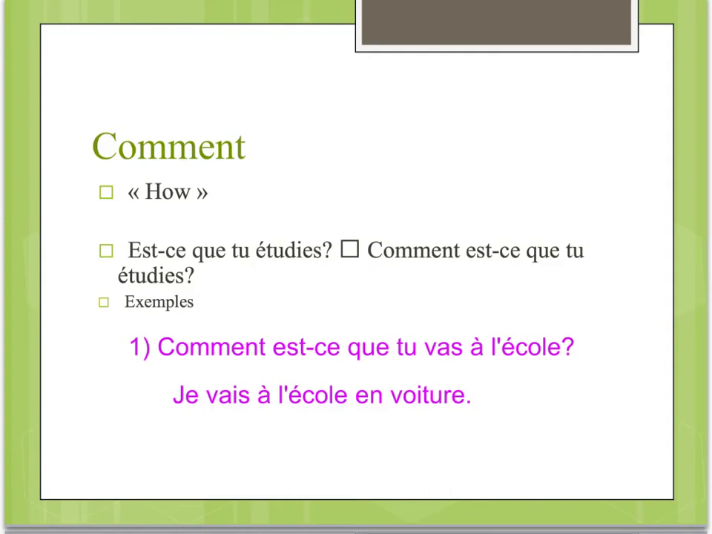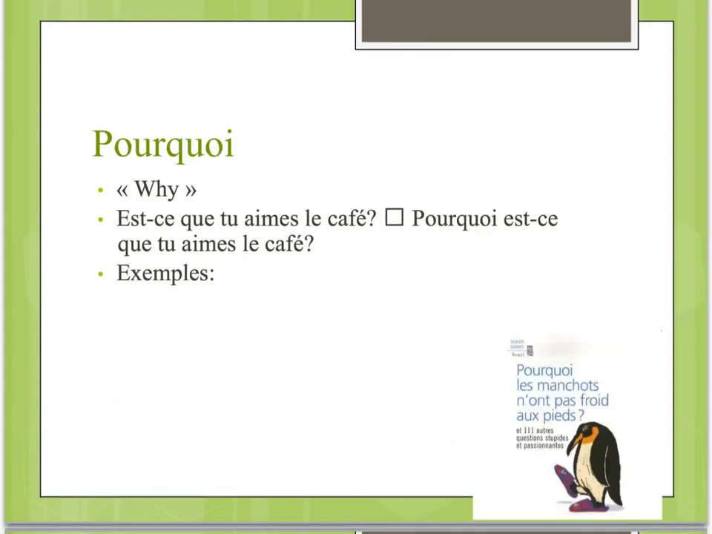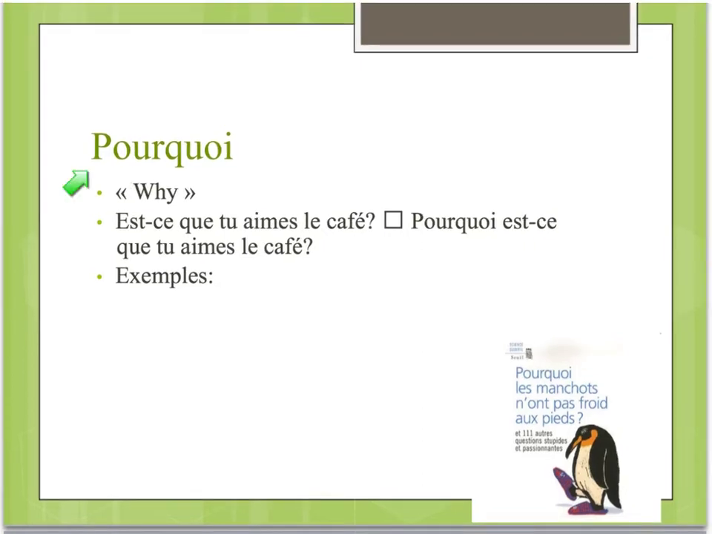Okay, let's take a look at another question word. Our next question word we have actually seen before, pourquoi. And when you answer the question word pourquoi, you answer with parce que. So let's take a look at an example. Est-ce que tu aimes le café? Do you like coffee? Becomes pourquoi est-ce que tu aimes le café? Why do you like coffee? We could answer this question. J'aime le café parce que c'est délicieux.